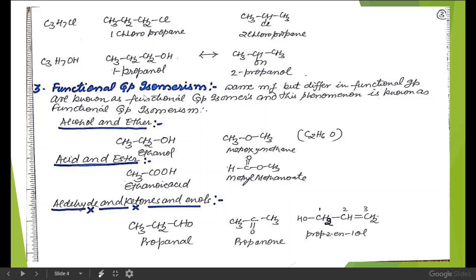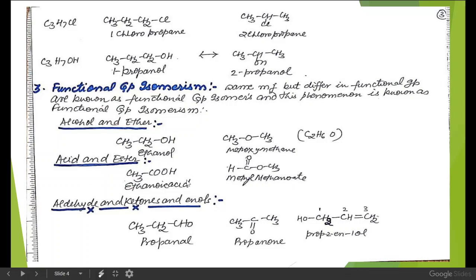Next, functional group isomerism. Those organic compounds which have the same molecular formula but difference in their functional group are known as functional group isomers, and this phenomenon is known as functional group isomerism. For example, alcohol and ether, ethanol and methoxymethane. Both these compounds have the same molecular formula C2H6O, although alcohol contains the OH functional group and ether contains the ether functional group.